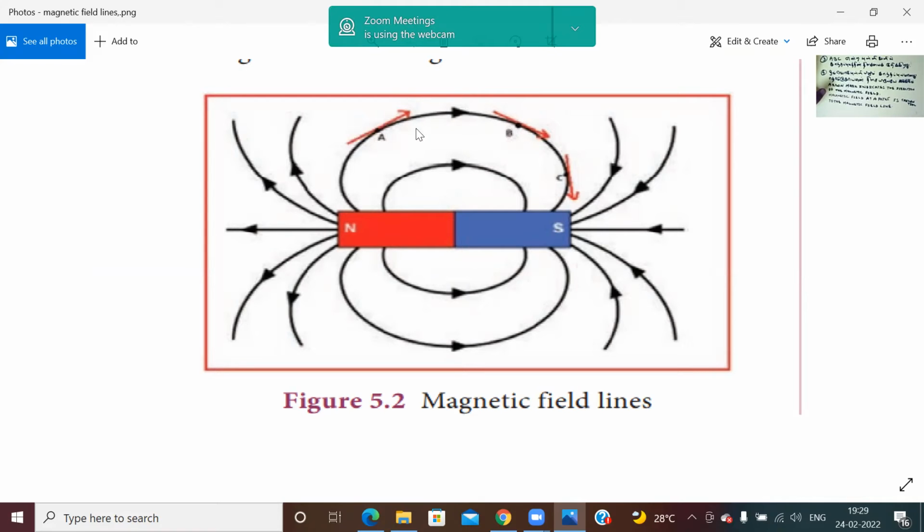So if you put this, it will show the direction. Here also, if you put a tangent, it will show the magnetic field direction. So this is how the magnetic field lines are.